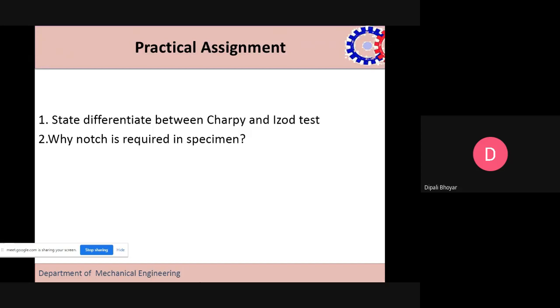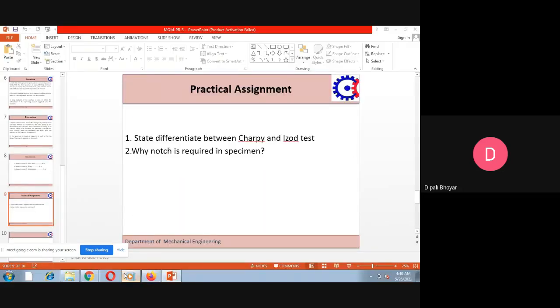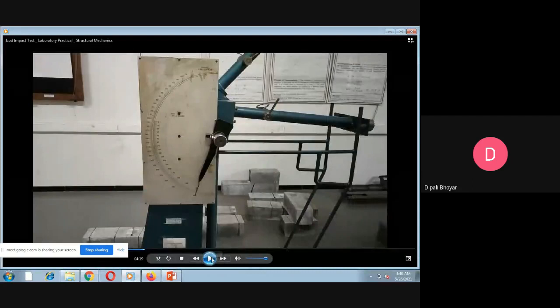Okay, the next question which comes to mind is, what is the notch and why is it required? A notch is a section having a standard depth, that is 2 mm, and a standard angle for the particular test, which is 45 degrees or 40 degrees. It is used to concentrate the stress and reduce the ductility of the specimen, which helps to define the particular impact on the specimen.